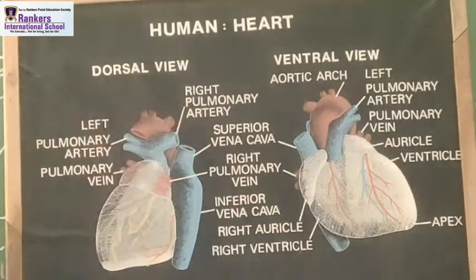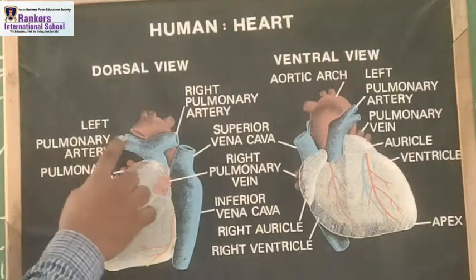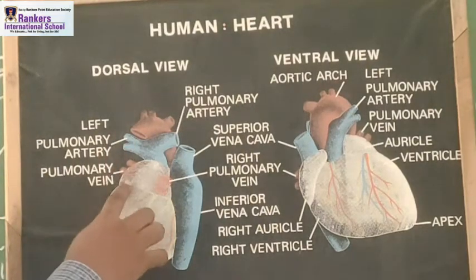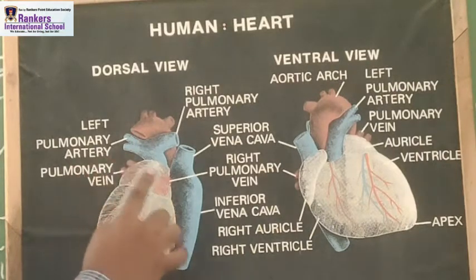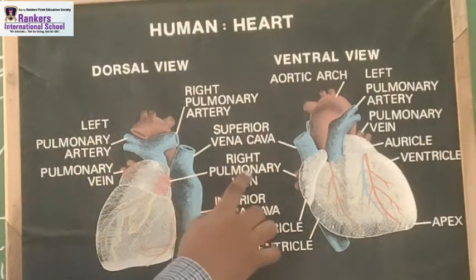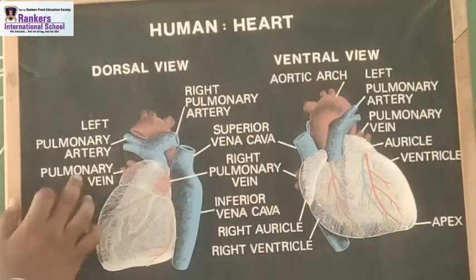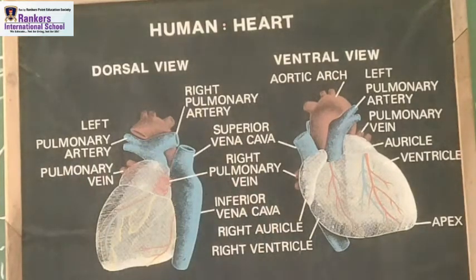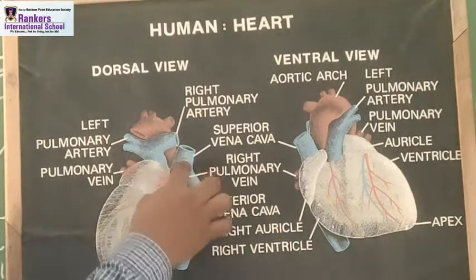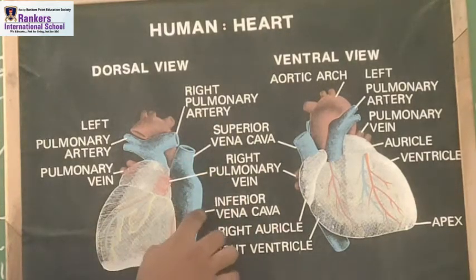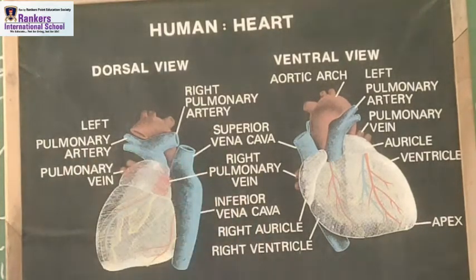This is the dorsal view, or dorsiventral view, we can say. In the dorsal view, we have the pulmonary artery here and the pulmonary vein here. Now the next thing is this side, just opposite to the pulmonary vein. These are the left pulmonary veins, and those are the right pulmonary veins. This blue part in this region is the inferior vena cava.